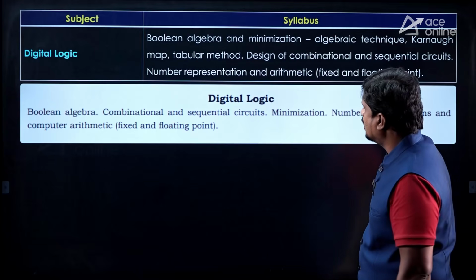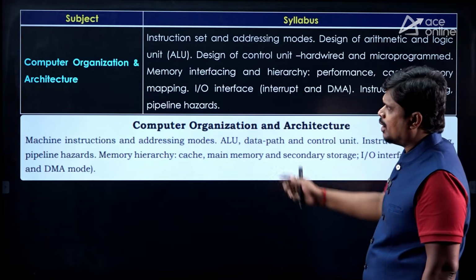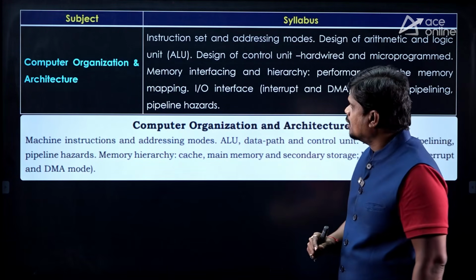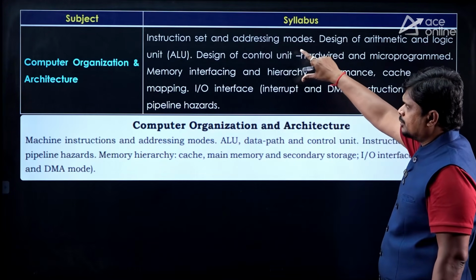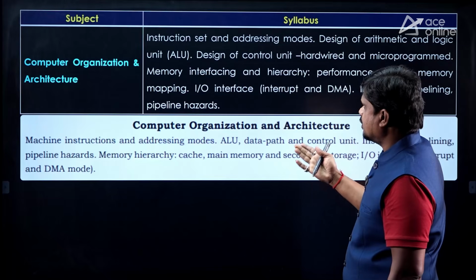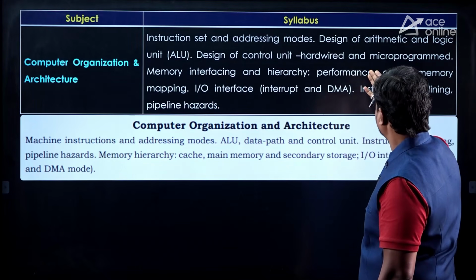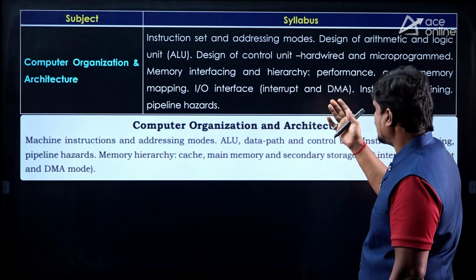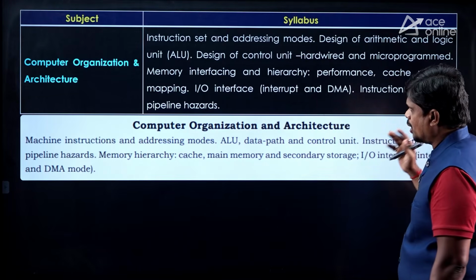Then coming to the next subject, which is computer organization and architecture. This is the syllabus given with respect to 2027, and this is 2026. You can see instruction set and addressing modes, design of arithmetic and logical unit, design of control unit, hardware and microprogrammed.